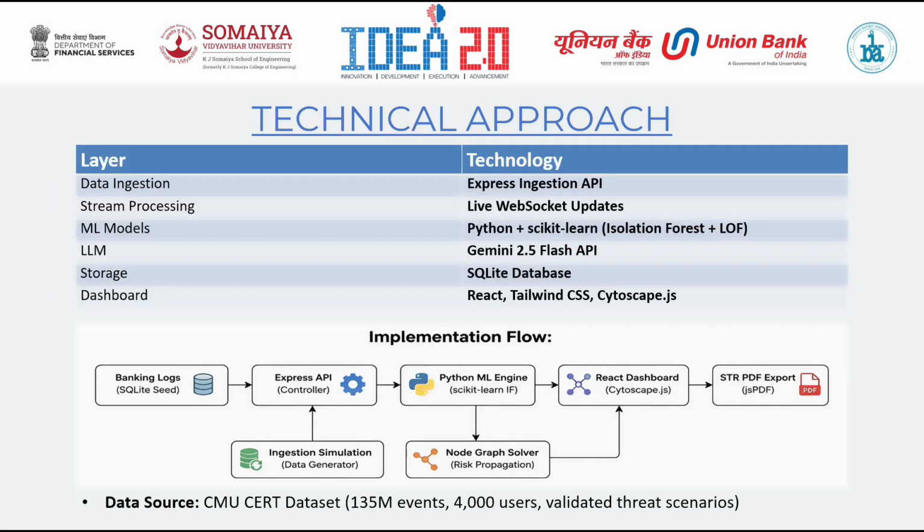Layer 1 is the ingestion, which directs raw system activity logs like transactions, bulk exports, and system logins into the pipeline. Layer 2 is the stream processing. In the POC, a simulated Express API and the socket.io WebSocket manage the streaming flow. Layer 3 is the database. Records are stored in a portable single-file SQLite database.